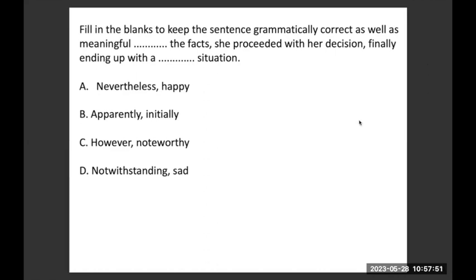Although grammatically the other two options, A and C, might be correct, in terms of creating a meaningful sentence they fail in the second part. So that's why we'll go with option D. You don't have to stick only to grammatical correctness, but also look at whether it is logical and makes any sense. Okay.